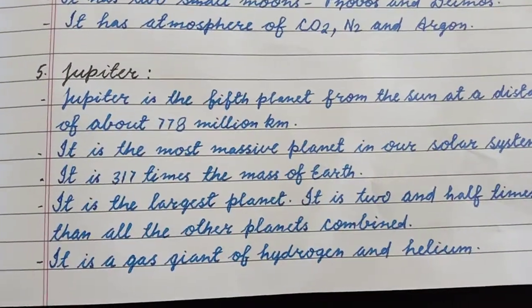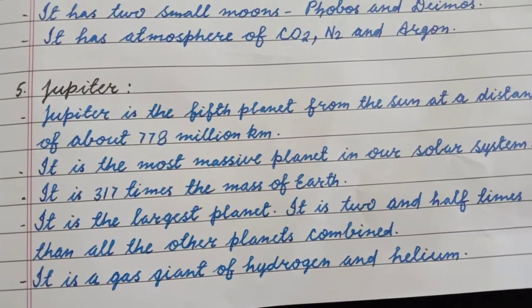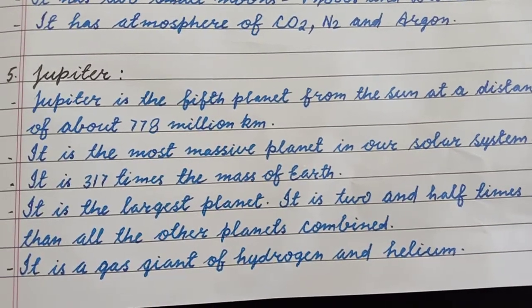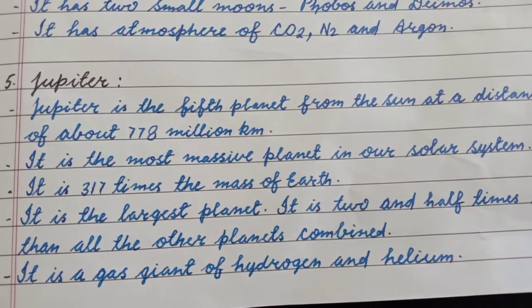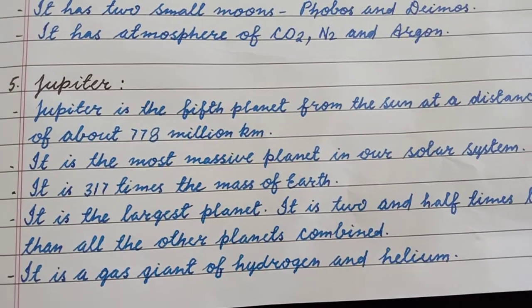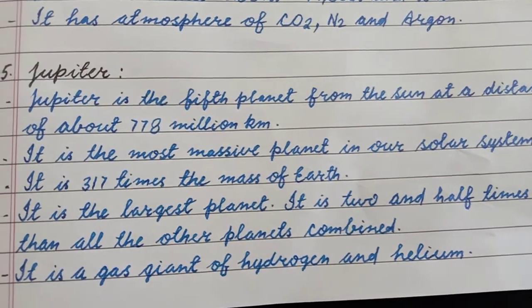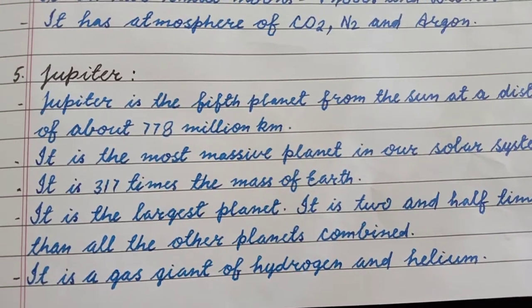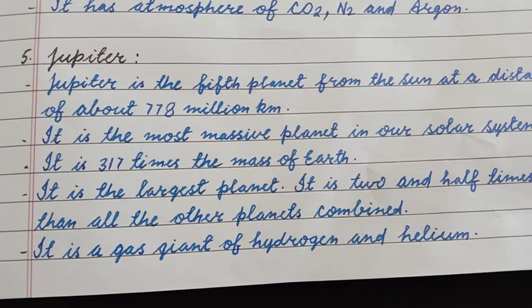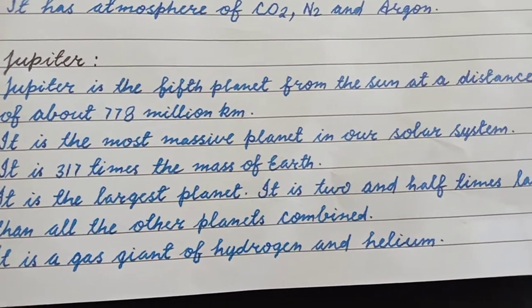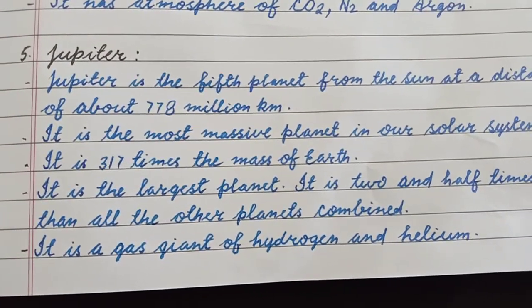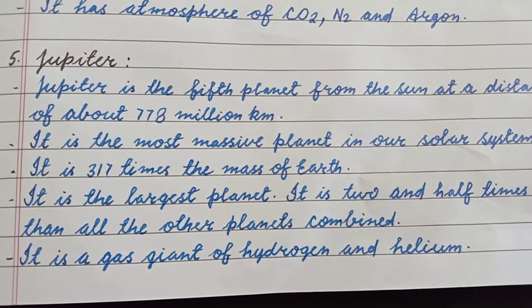Now Jupiter. Jupiter is the fifth planet from the sun at a distance of about 778 million kilometers. It is the most massive planet in our solar system. It is 317 times the mass of Earth. It is the largest planet. It is 2.5 times larger than all the other planets combined.